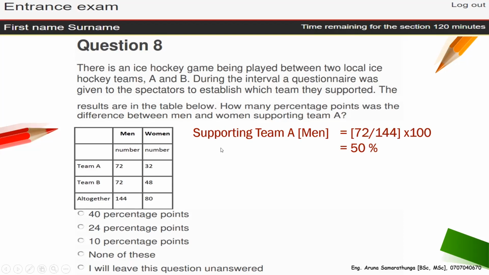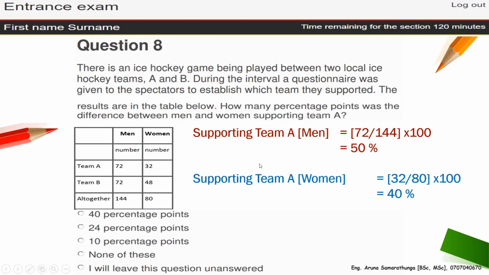Let's take this picture, supporting team A. Now how many men came to watch this game? 144 altogether. 144 men came to watch this game. Out of 144, 72 men support team A. So that's going to be 50%.